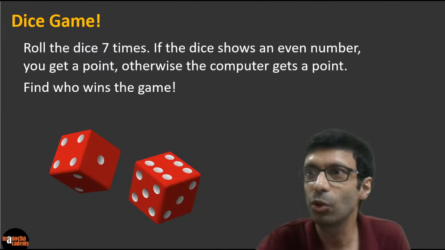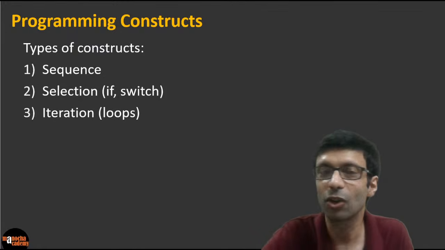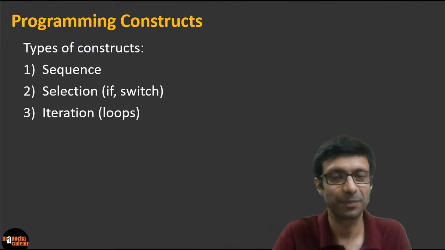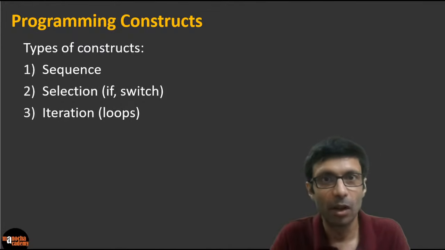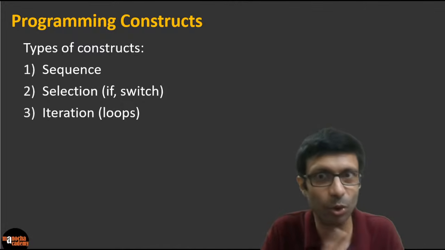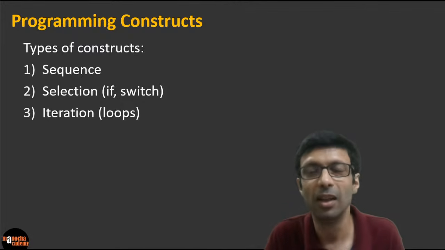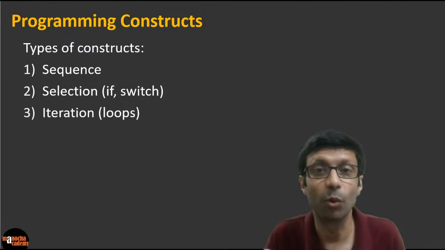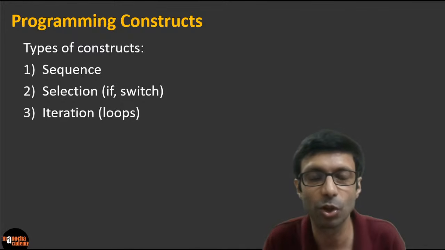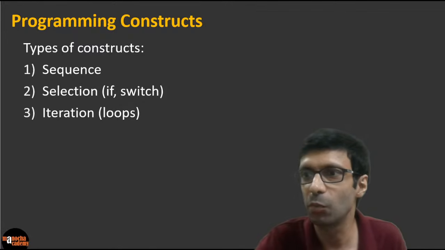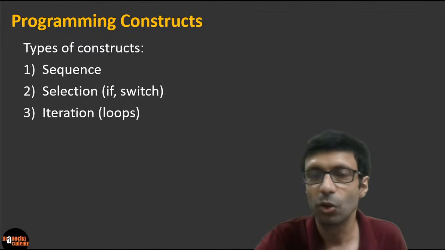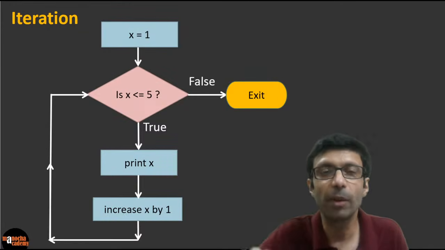So basically, we are going to take the help of another construct called iterations, loops. So we have looked at sequence, which is just step by step. We have looked at selection, which is like an if else, or there's another thing called switch, which if you want to learn more, you can take my course also. And then there is the iteration, loops. So let's take a look at what is loops. Okay, so loop is basically doing something repeatedly.